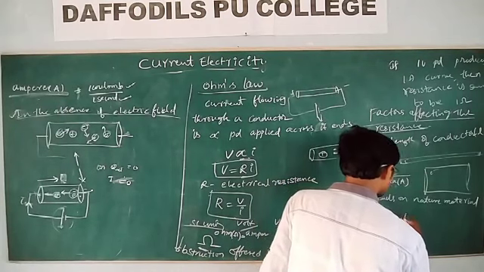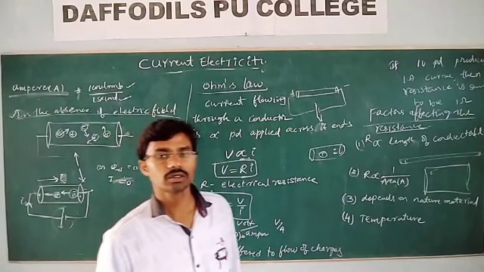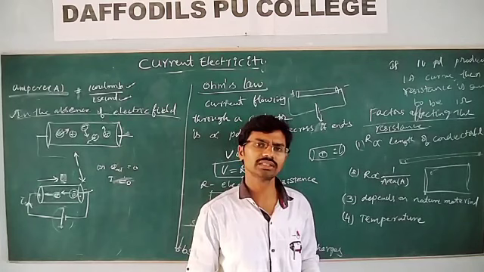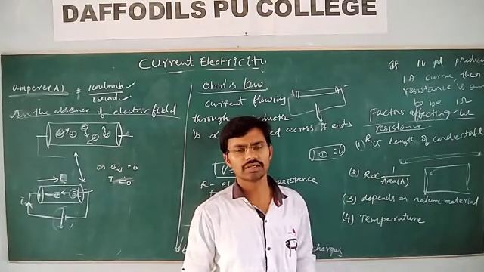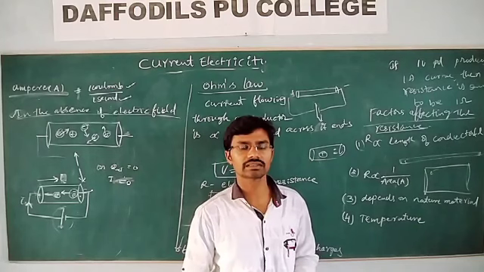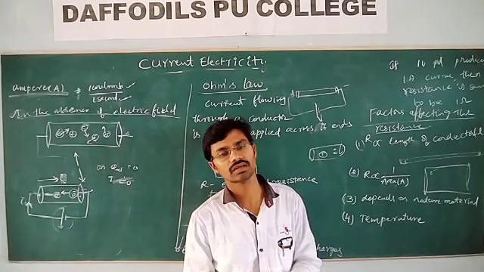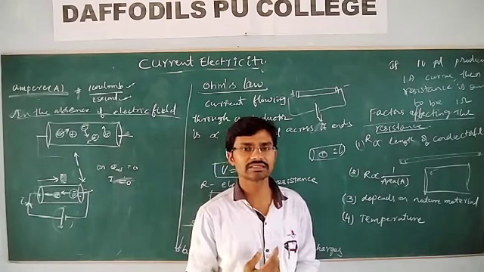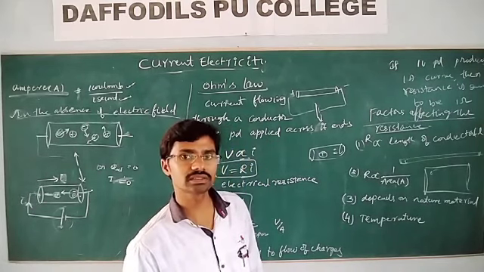Temperature. Why does it depend upon temperature? The more the temperature, the speed of the electrons will increase, so the number of collisions changes. For semiconductors, if the temperature increases, resistance will decrease. For metallic conductors, if the temperature increases, resistance will increase. So it depends upon the temperature also.